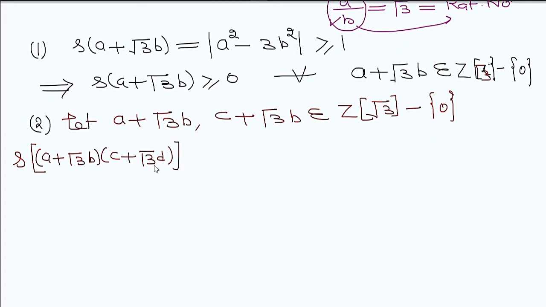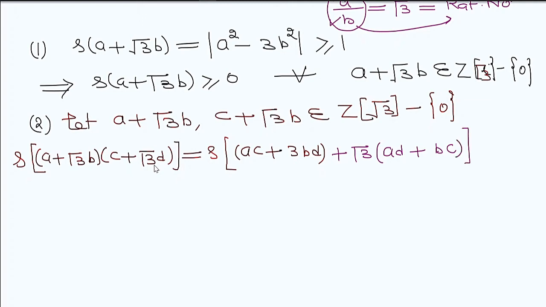Simplifying, this value is AC plus 3BD, plus square root of 3 into BC plus AD. By definition, this can be written as